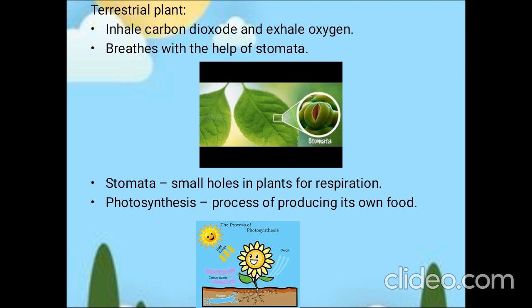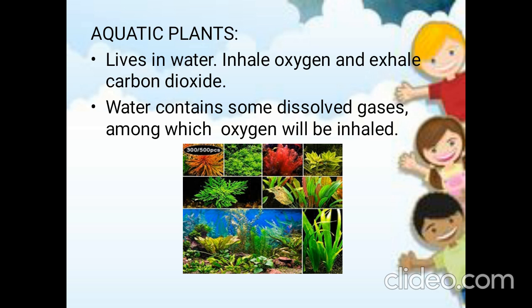Okay, children, could you be clear about what is photosynthesis? The process of preparing its own food is called photosynthesis. How does it prepare the food? With the help of carbon dioxide, minerals from soil, and the sunlight. With the help of these three things the plants prepare their own food, and this process is called photosynthesis. Would you be clear?